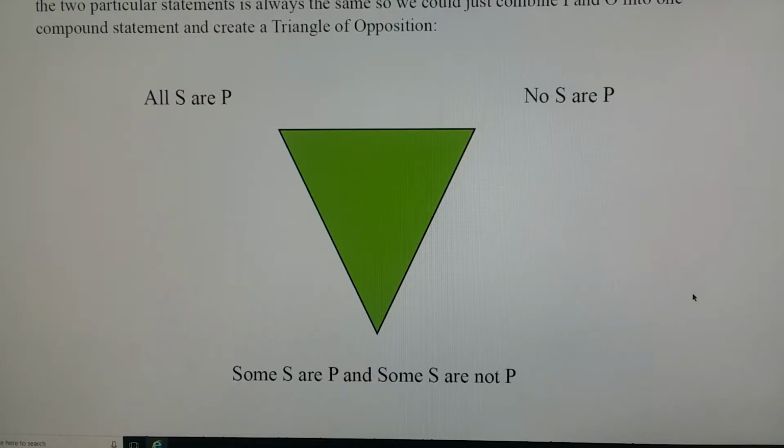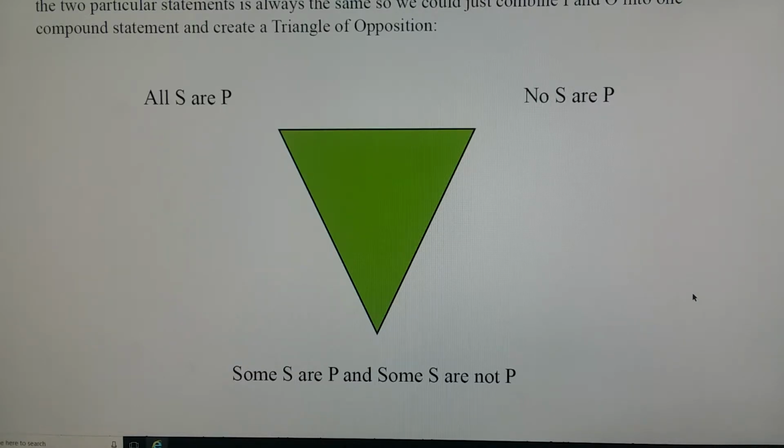Okay, another relationship that is different is that subalternation would not apply, because it wouldn't be the case that all SRP implies some SRP if, in fact, we use this definition of "some", because the definition says not all and not none. So, in a sense, all SRP couldn't imply some SRP without also implying some SR not P, and obviously that would be self-contradictory. In a similar way, no SRP couldn't imply some SR not P without simultaneously implying some SRP, which of course would also be self-contradictory. And the particular statement does not imply either one of the universals either.